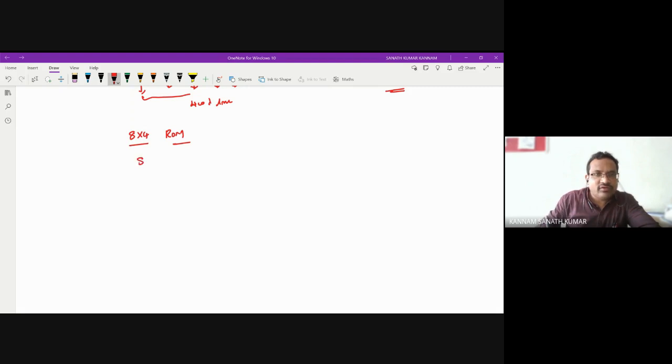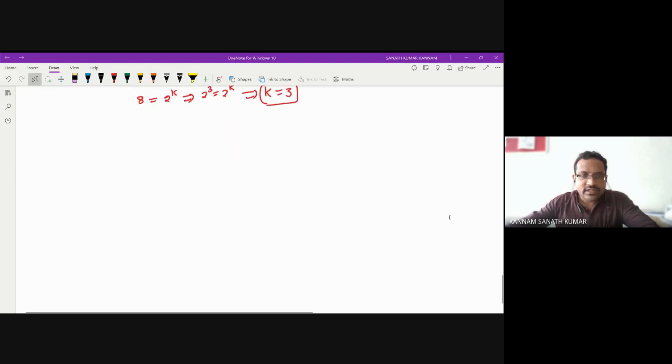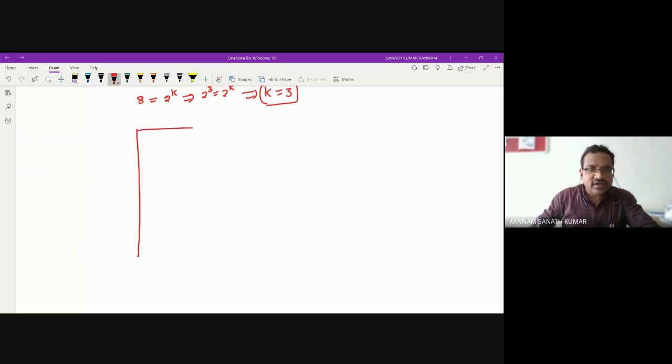So that means 8 equal to, if you represent in 2 power k, so that is 2 cube equal to 2 power k. So k equal to 3. So you can design this row with 3 address inputs. But how many data lines do you need? Total 4 data lines. So you can build this ROM with a 3 cross 8 decoder.